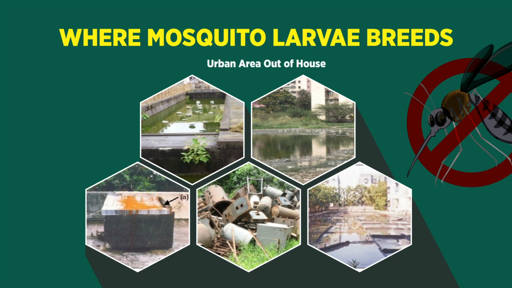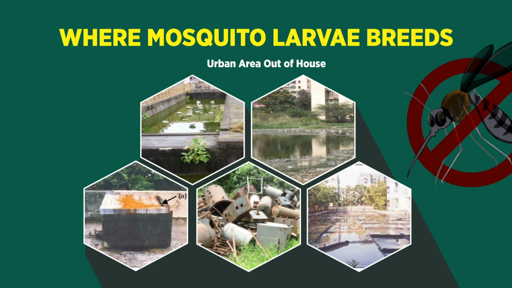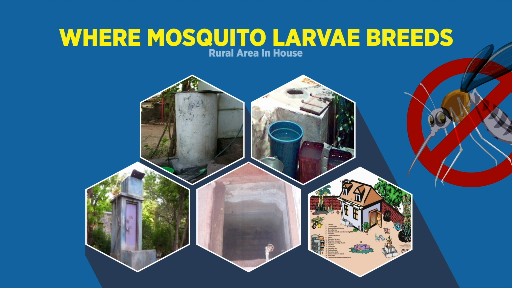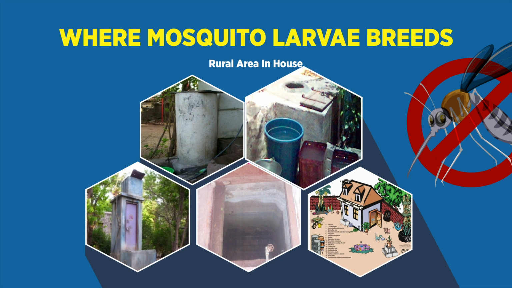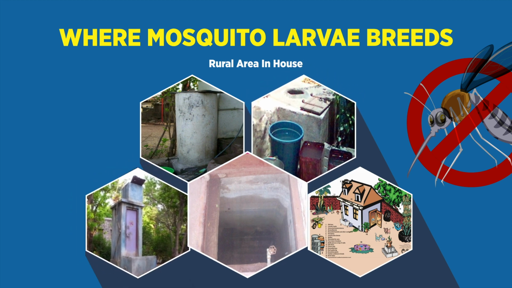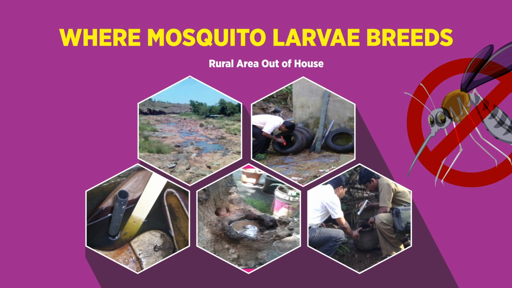In urban areas, larvae grow in fountains, ongoing construction sites, and swampy areas. If you enter a house in rural areas, these larvae grow in places where water is stored, cement cisterns for washing clothes, waste material in the yard, tires, drinking bowls for pets, etc. If there is a canal or river in the rural area, these mosquitoes breed in puddles formed there, in tires, in tree holes, and in useless materials lying around.